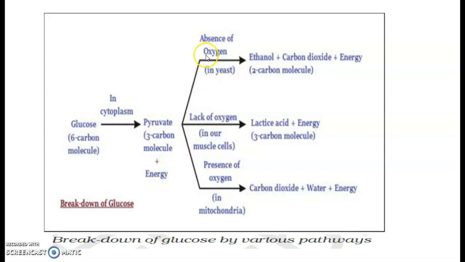It is further divided. In the absence of oxygen, it is converted into ethanol plus carbon dioxide plus energy. That is, ethanol is a 2-carbon molecule, and again in the absence of oxygen it is converted into lactic acid plus energy. Lactic acid is a 3-carbon molecule, and in the presence of oxygen it is converted into carbon dioxide plus water plus energy. So this flow chart is showing how glucose is broken down in various pathways.